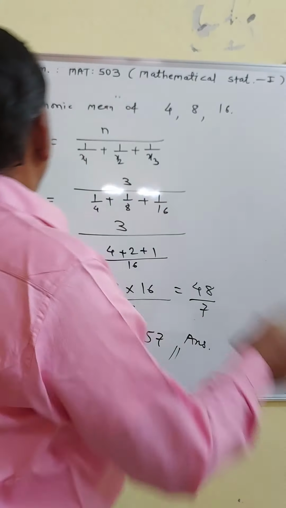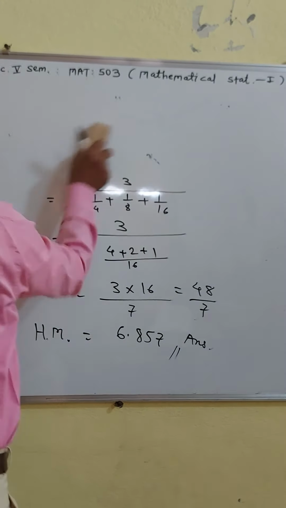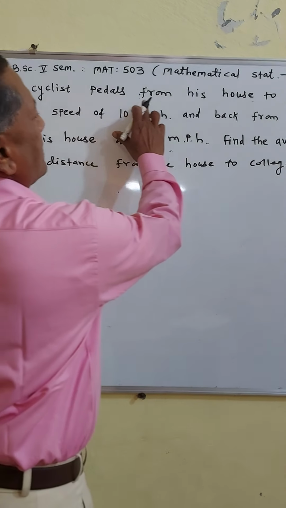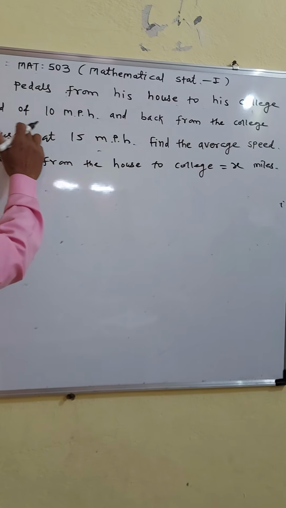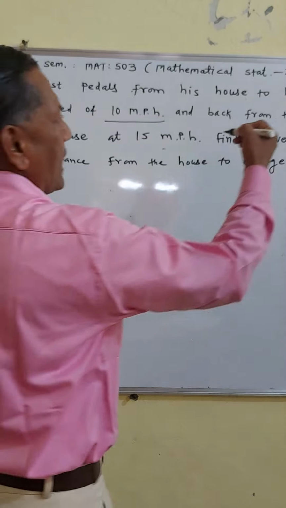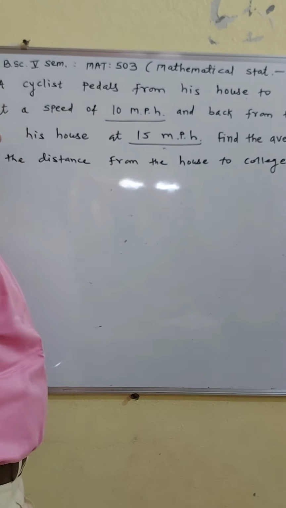Now we see the next example. A cyclist pedals from his house to his college at a speed of 10 meter per hour and back from the college to his house at 15 meter per hour.